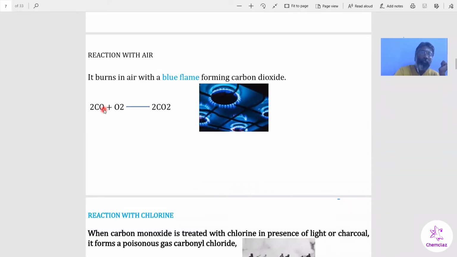Carbon monoxide reacts with oxygen and gives carbon dioxide with a blue flame. In a gas stove, you can see the blue flame, due to the burning of carbon monoxide, which gives carbon dioxide.